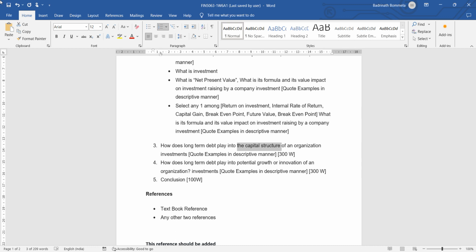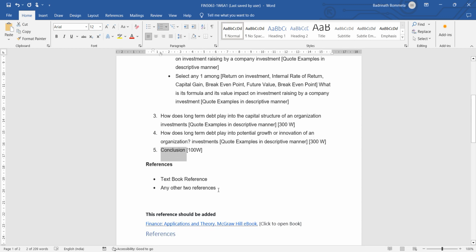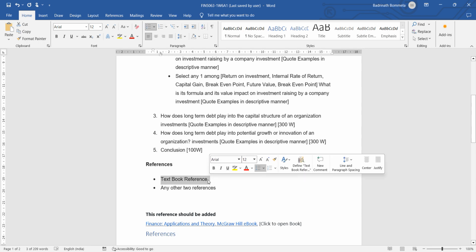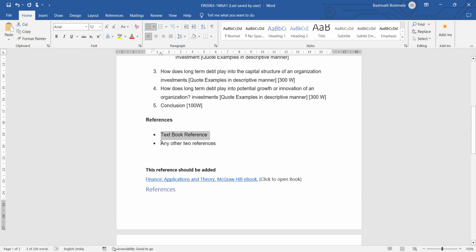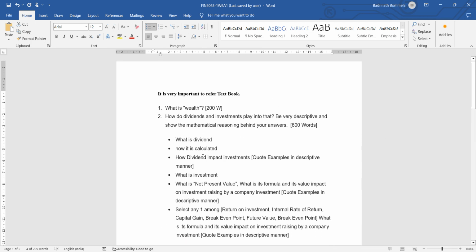Please do extensive research and find appropriate information related to that and quote good examples. Quote good examples and complete the document. Finally, what you learn from the document has to be discussed in the conclusion. As part of the references, make sure you include the textbook reference given below. In addition to that, you are supposed to add any two references from external sources. It can be from journals, textbooks, or online articles.